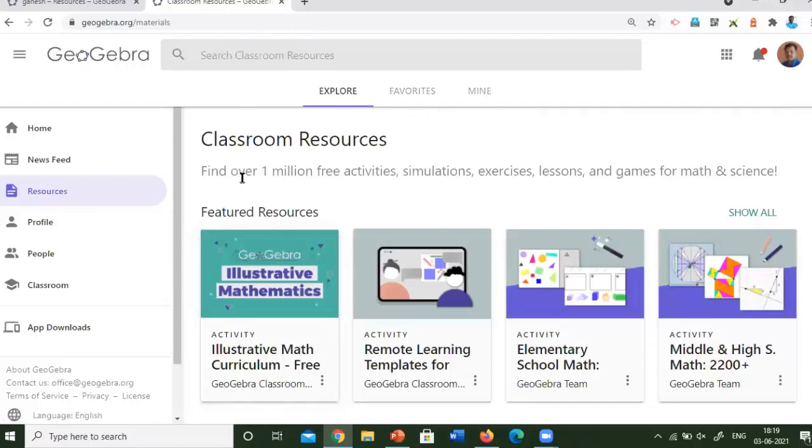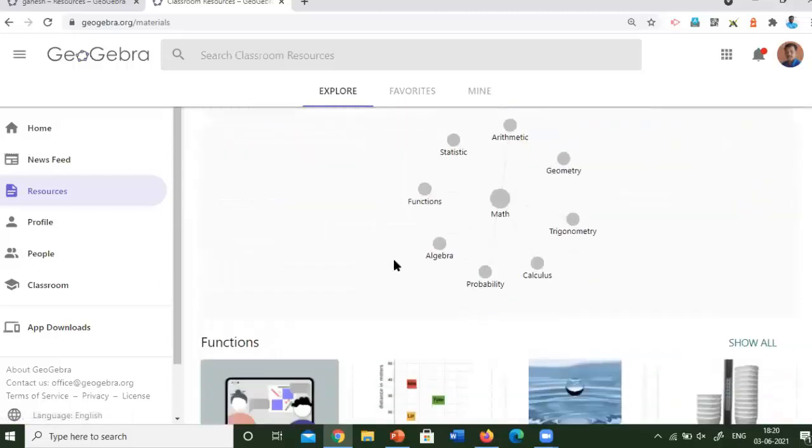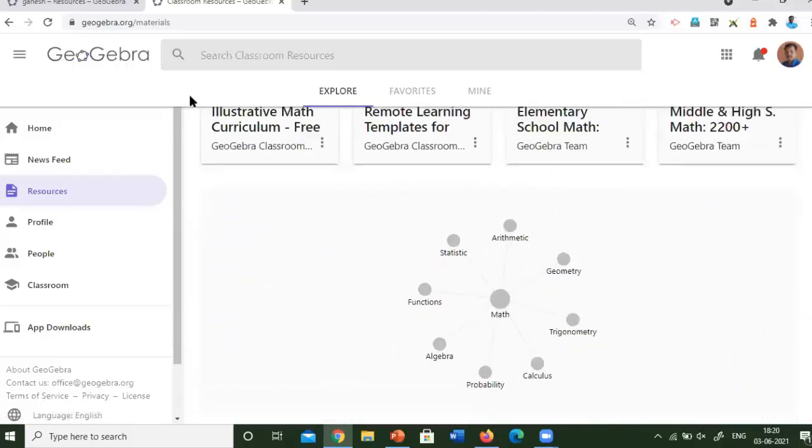Here, there are nearly 1 million free activities, simulations, exercises, lessons, and games for maths and science. So it is software to teach mathematics and science also. So these are all the things already available. There is a search box there. You can search anything like this. For example, I am searching differential equation.